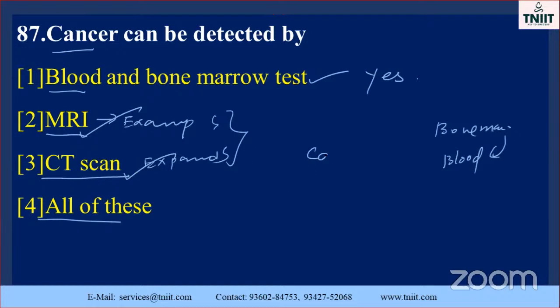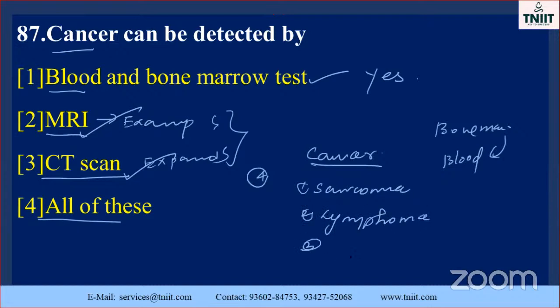What are the types of cancer? There are 4 types, according to the position, activity and physiological features. What are they? The first one is called sarcoma. The second one is lymphoma. The third one is carcinoma. The last one is called multiple myeloma.